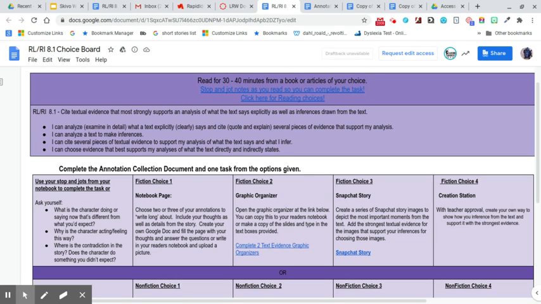So, that's the goal of RL and RI 8.1. It's citing the textual evidence that proves what you think or proves what you know. That means you need to refer back to the book. That means you need to use things like, from the story, I understood that. The author says that. On page 232, the character did this. So you need to refer back to the book.